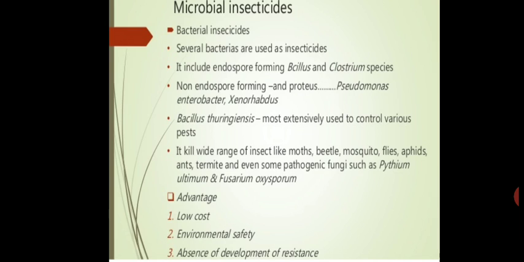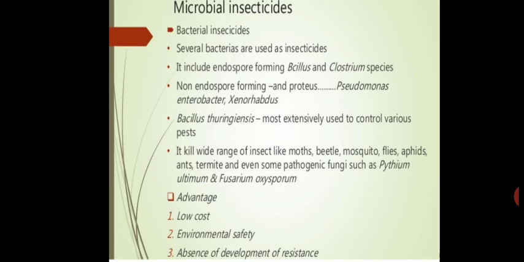For example, Bacillus thuringiensis. It is extensively used to control various pests. Bacillus thuringiensis is toxic to butterfly caterpillars, but it does not harm other insects. Through genetic engineering, scientists have introduced the toxin gene from these bacteria into plants, making them resistant to attack by pests.